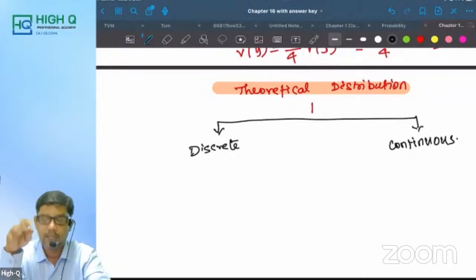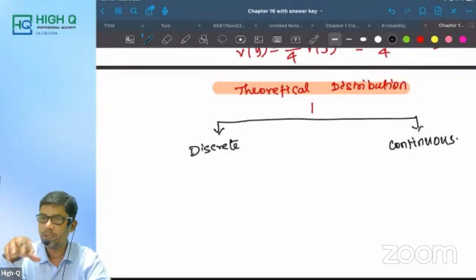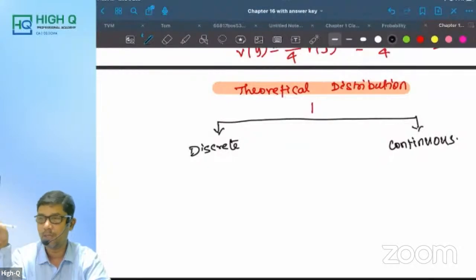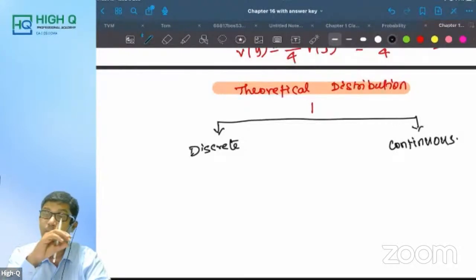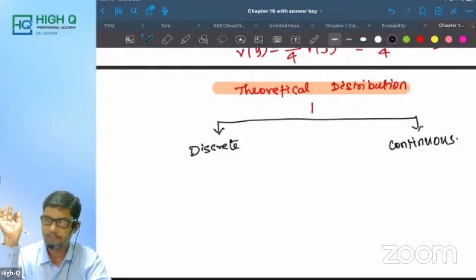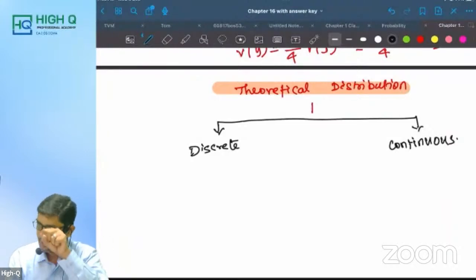In the first MCQ, the basic MCQ is: theoretical distribution exists in, and the options will be given: exists in theory, practical or in real life, both, none of the above. If these are the options, what you need to do is, if both of them are available, go for both of them. It exists in theory as well as real life actually. But most of the time it contradicts. In case both of them are not there, only theory and real life, go for theory. Don't put practical. Theoretical distribution exists in theory.